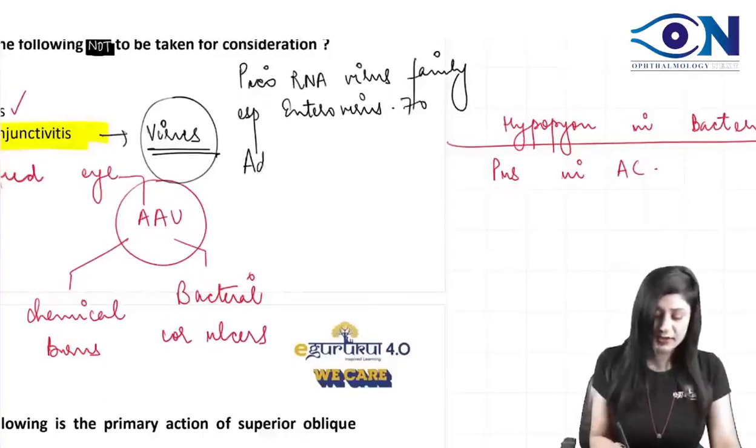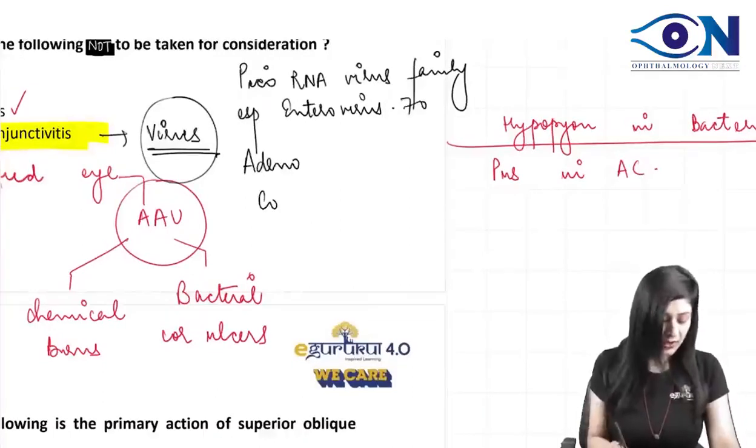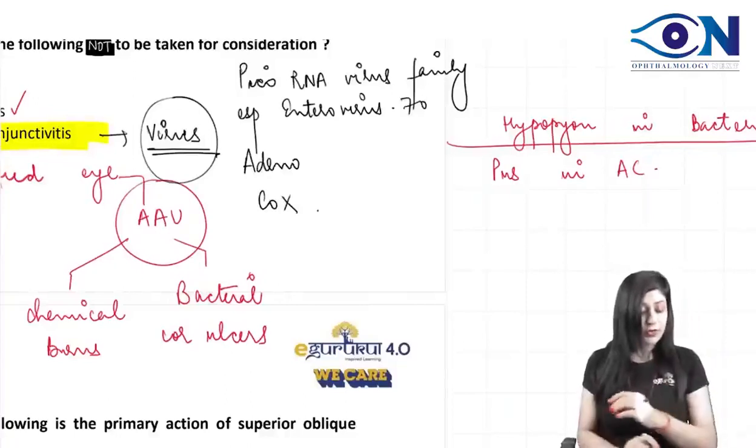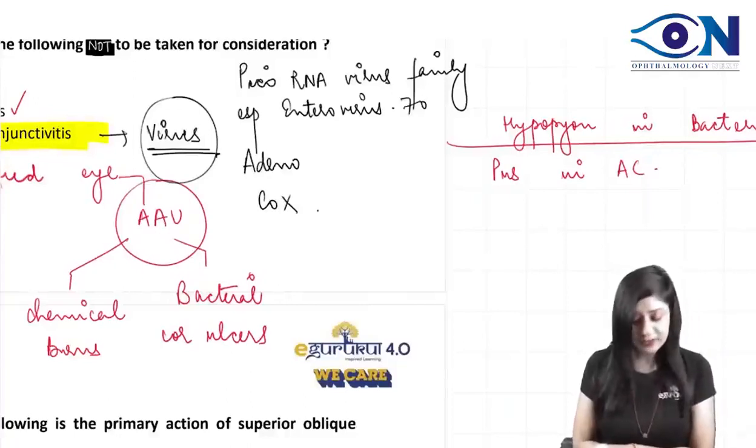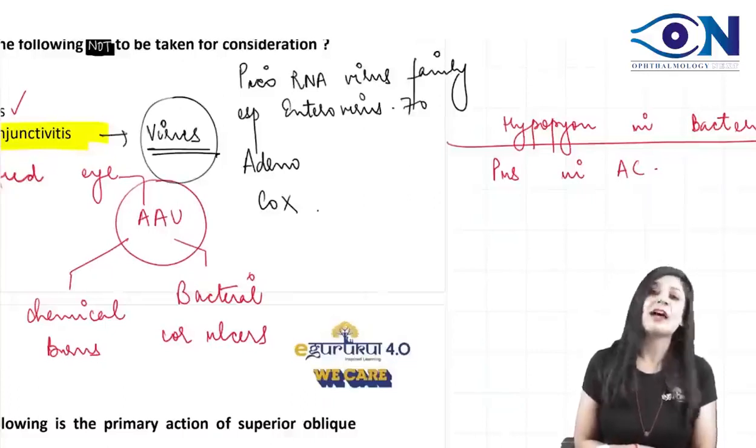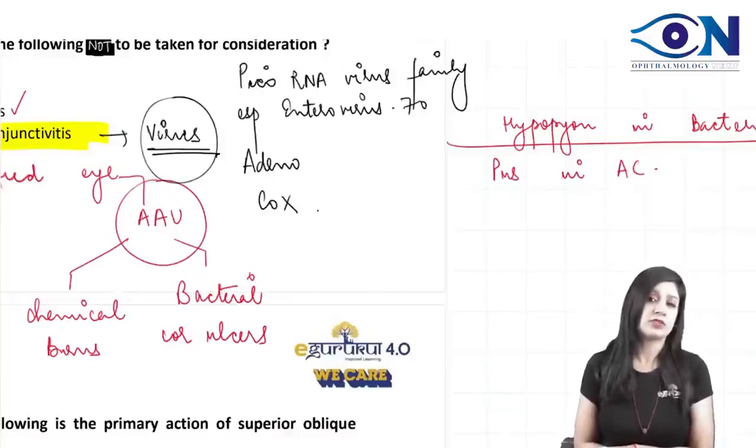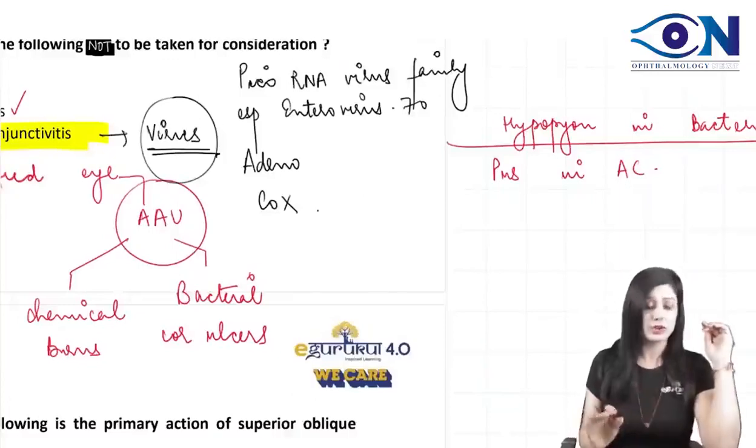Then we have adenovirus and then we also have the pox virus. No, Rohit, most common is not the adenovirus. It is the picornavirus family, especially enterovirus type 70. Then we have adenovirus and then the pox virus. So the most common is not adenovirus.